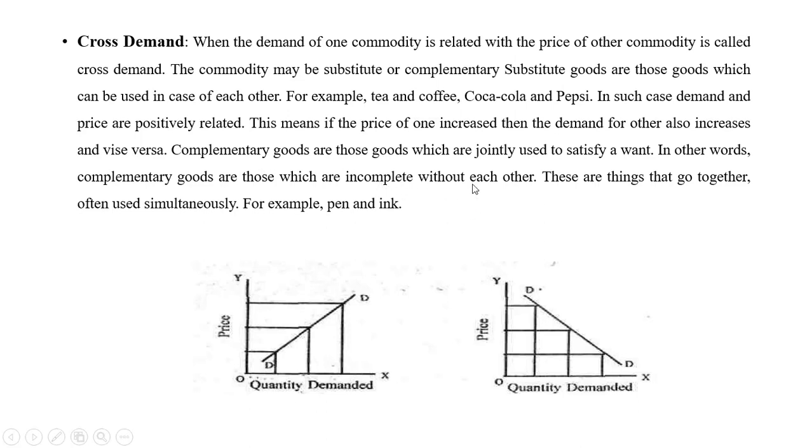They are used together. So complementary goods are those which are incomplete without each other, right? I hope you have understood this. These goods go together, often used simultaneously. This is the pen and ink example I have given. One more example I have given is the car and petrol. If you don't have a car, you don't need petrol. If you have a car, you need petrol, right? So this is an inverse relationship between these.